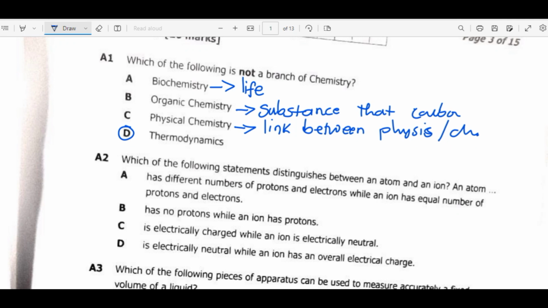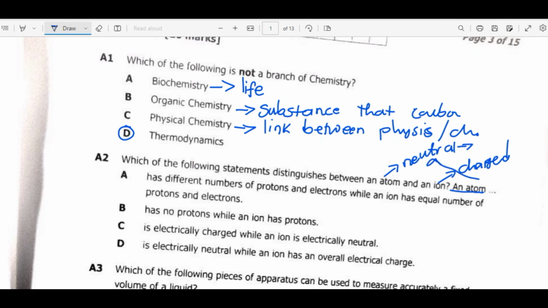Which of the following statements distinguishes between an atom and an ion? An atom is neutral. The reason why we say it's neutral, because the number of protons equals the number of electrons. Then for an ion, this one is charged. It can be positive or negative, but the point is it is charged. So the key point was the first one. They are looking at an atom. So whatever comes after the word atom has to do with the neutral.